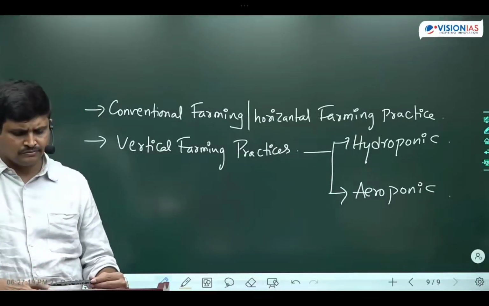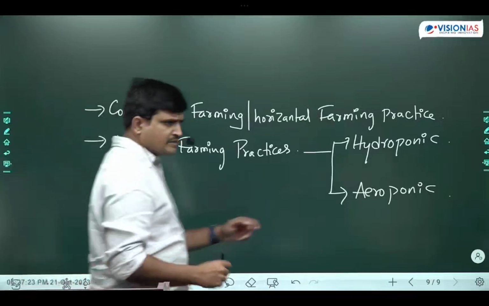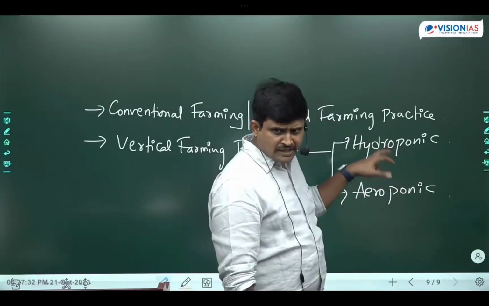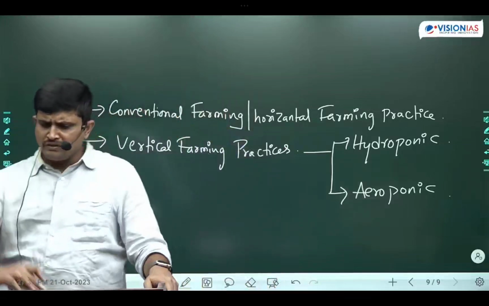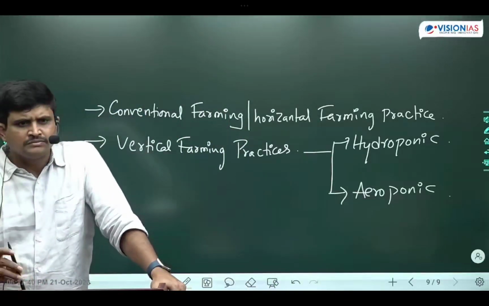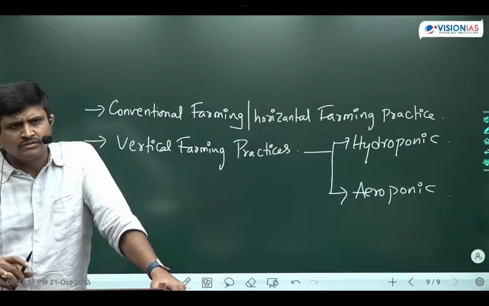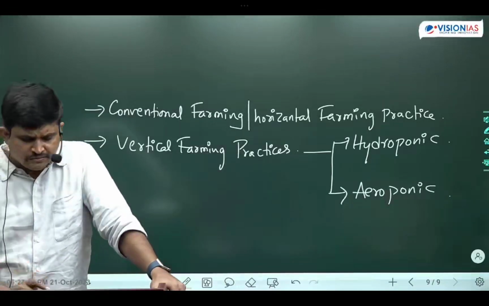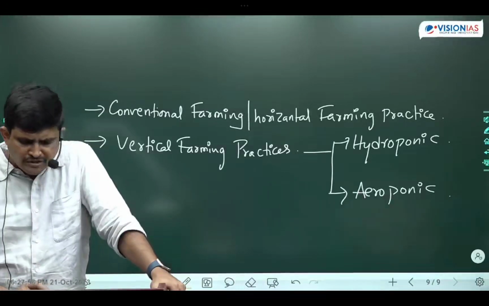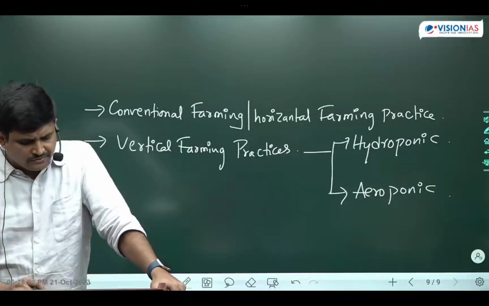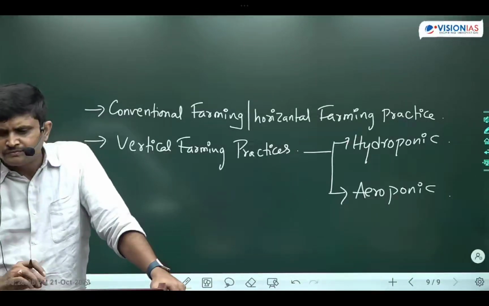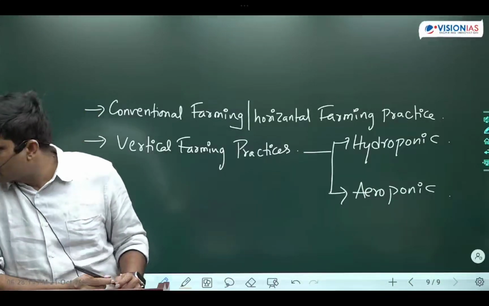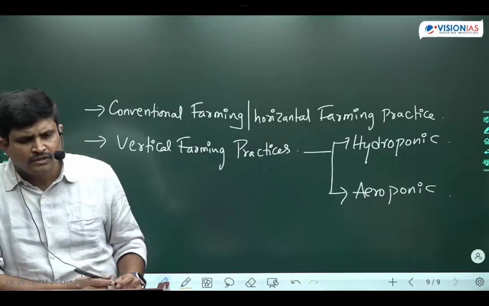Okay, now. Hydroponic means we grow the plants without soil, with water. Make a note of this: hydroponics means doing the farming activities without soil, with nutrient water. Aeroponics means spraying the aerosols, that means nutrients, on the roots of the plants.